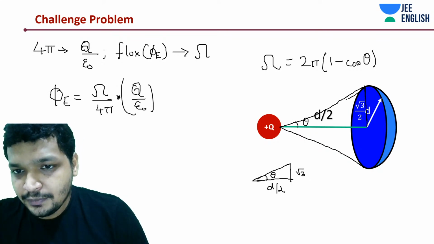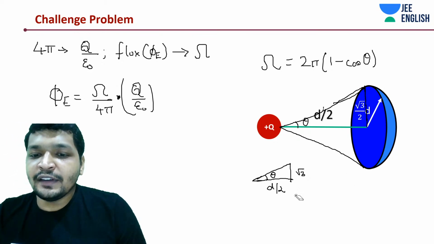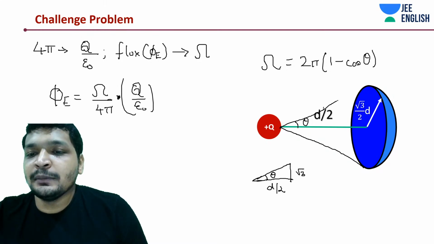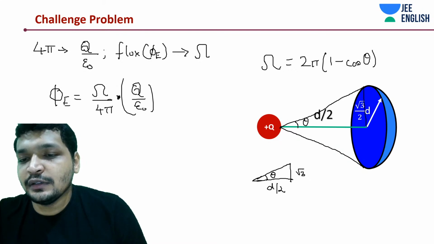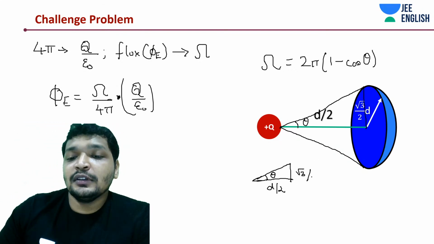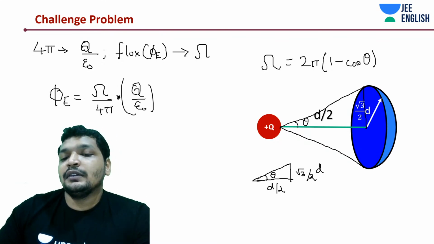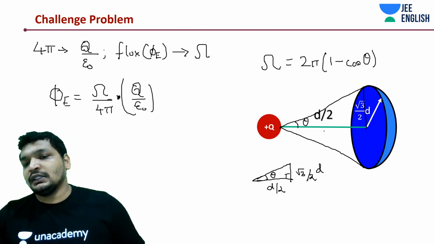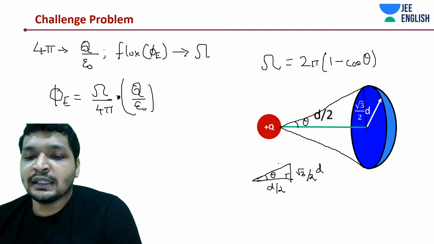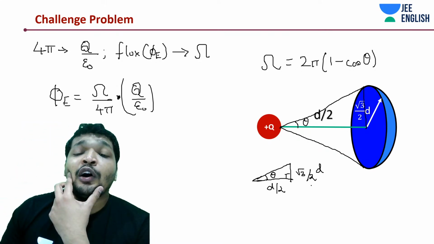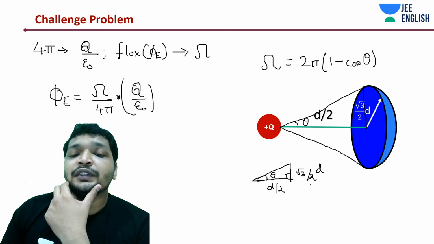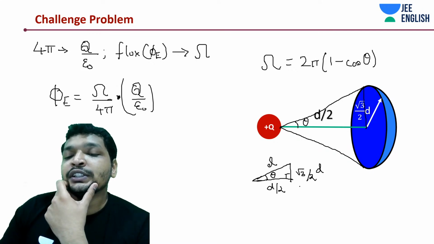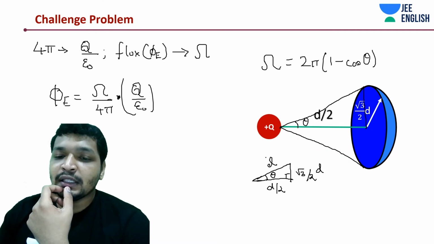Hope this is clear, guys. Very simple, isn't it? I told you at the beginning, any question is going to be simple given that you move very logically. Any problem ever. Okay, and this is 90 degrees, this is lying at the center of this shell space. So this is 90 degrees, so this should be how much? Under root of root 3 by 2 d whole square plus d by 2 whole square, under root, which is nothing but d. 3 by 4 d square plus d square by 4, that is d square, under root, this is d.